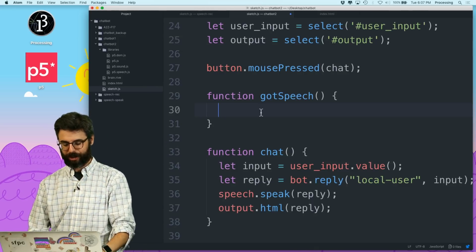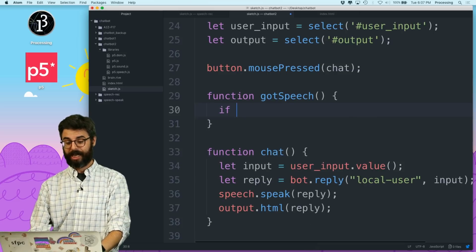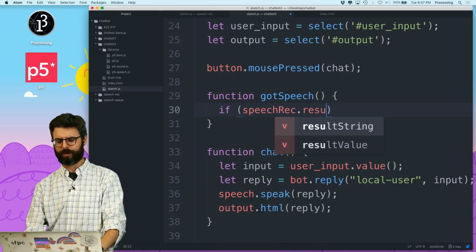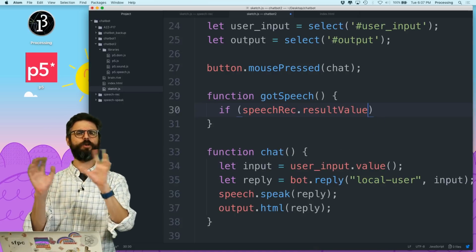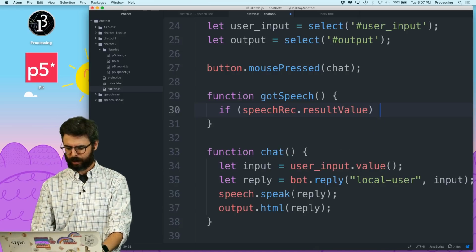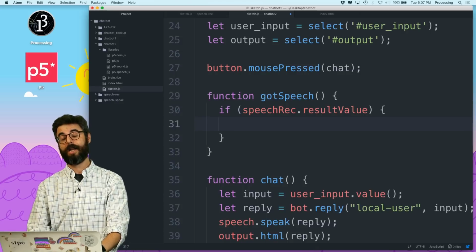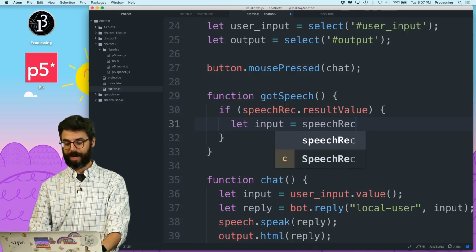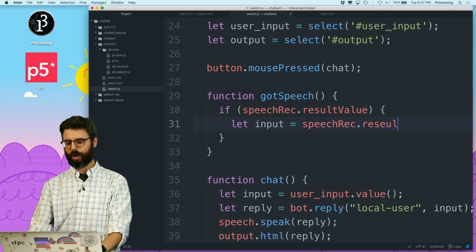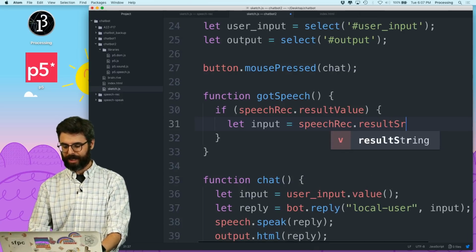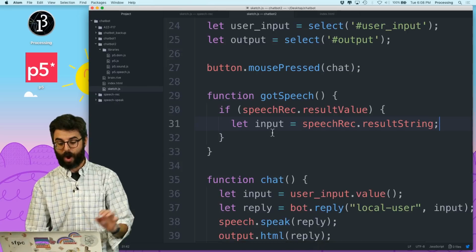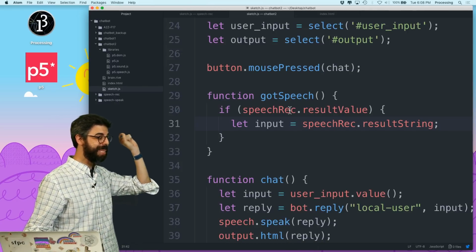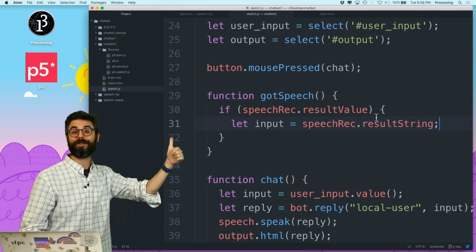The first thing I need to do is check if the speech recognition object's result value, that's the thing that will give you true or false whether it worked. As long as it worked, then let the input equal speechRec.resultString. This is the value of what it actually heard. So when it's got speech, I check to see if it got it, and if it worked, I get the string, the actual text.